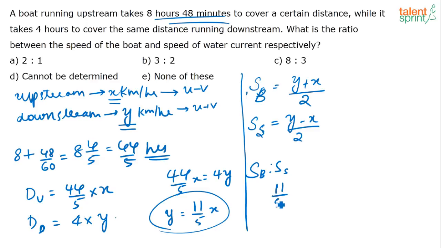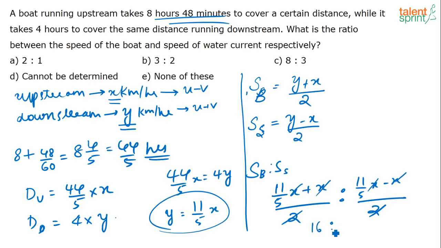So this will become 11 by 5x plus x by 2 is to 11 by 5x minus x by 2. Take the LCM. So what do you get? Here you will get 11 plus 5, that is 16x. x will also get cancelled everywhere actually. So it will be 16 is to 11 minus 5, that is 6. So 16 is to 6, or this is equal to 8 is to 3. So the answer for this would be option C, 8 is to 3.